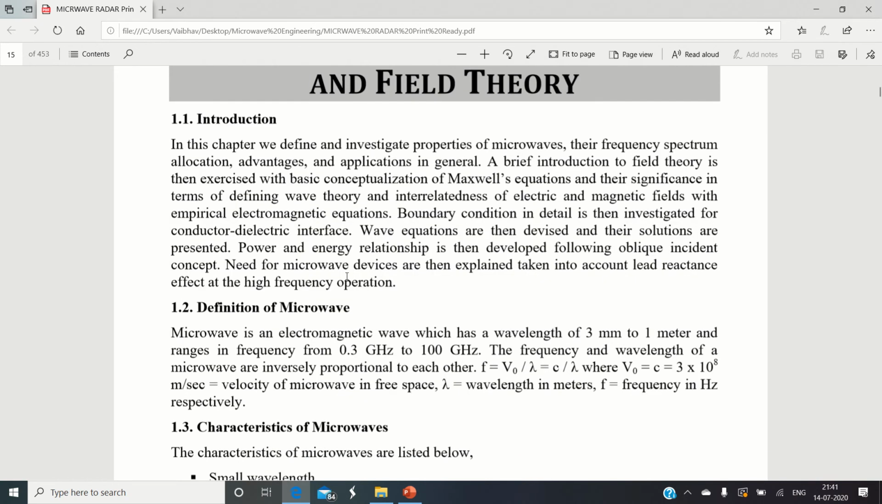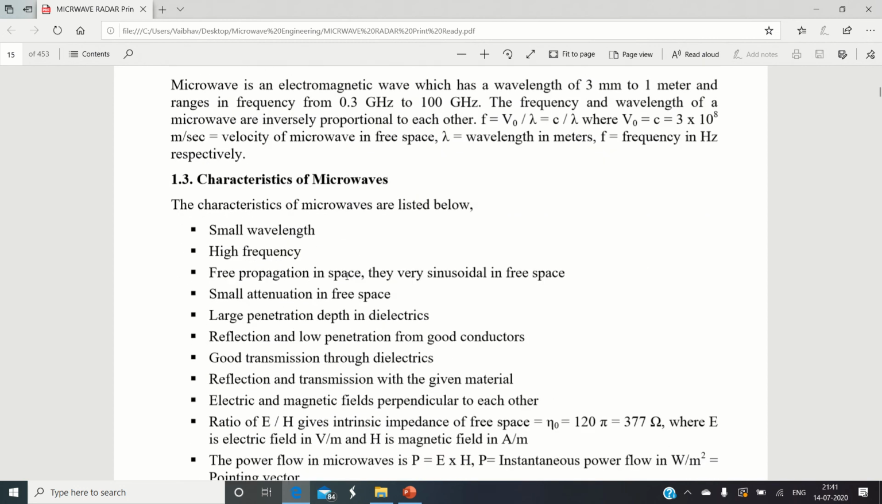First of all, let us define what we mean by microwaves. Please remember, a microwave is an electromagnetic wave which roughly has a wavelength in the range of 3 millimeter to 1 meter. Any electromagnetic signal which has a wavelength in the range of 3 millimeter to 1 meter can be called a microwave signal.